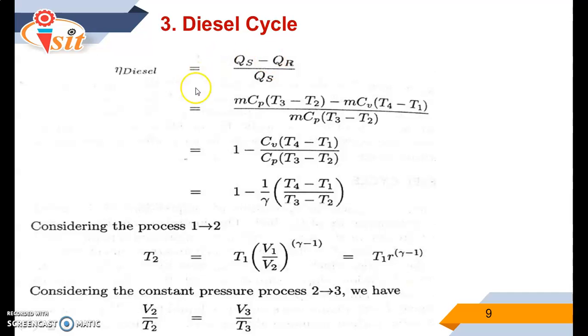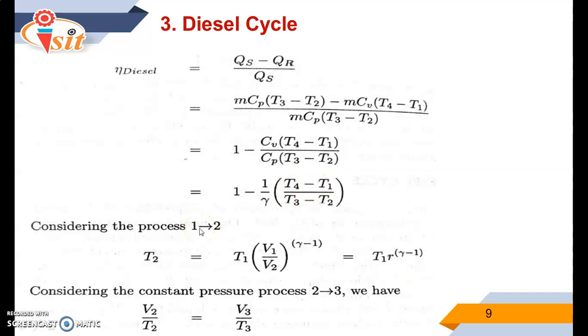So here the efficiency of the diesel cycle is calculated by work done upon heat supplied. Again we know that the work done is nothing but the subtraction of QS minus QR. Here with the help of thermal relations we can put the values of QS and QR, and we will get this particular relation.